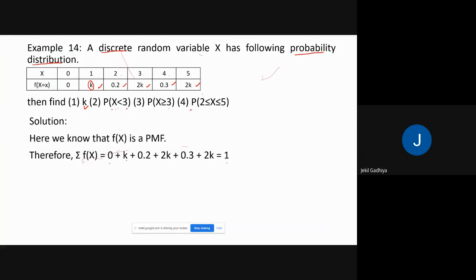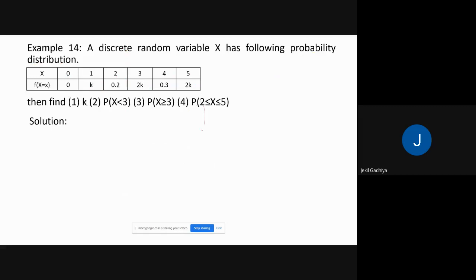Now 0 plus k plus 0.2 plus 2k plus 0.3 plus 2k. That means 5 times k plus 0.5 equal to 1. That means k equal to 0.1. Now we want to find the probability whenever x less than 3. That means when x equal to 0, x equal to 1, x equal to 2. That means f of 0 plus f of 1 plus f of 2.